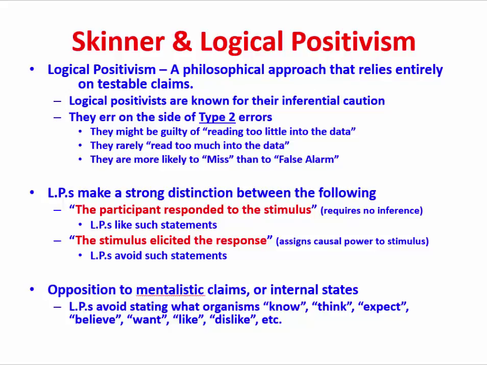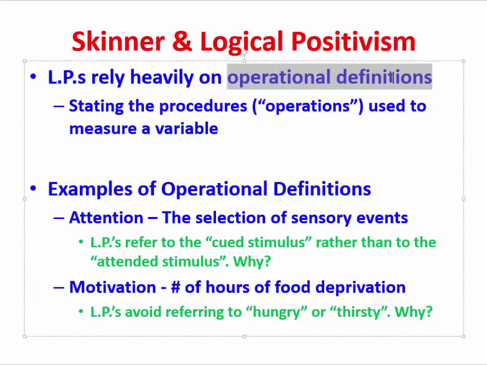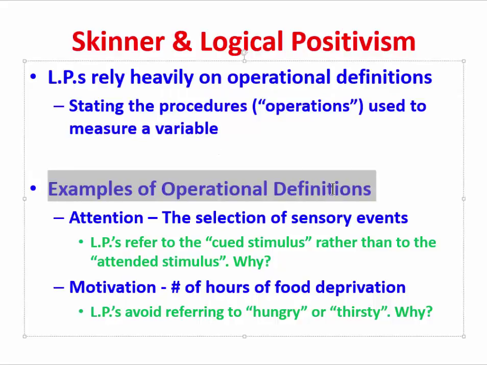Okay, so given this type of background that we now have on logical positivism, let's see how we can take this further and understand that logical positivists would rely very strongly on operational definitions. And we've talked about these before. This occurs when we're stating the procedures or operations used to measure a variable. So if we're going to be falsifying claims and testing claims, we'll need to get evidence, which means that we need to make measurements of all different varieties. So we need to state the operations that we're going to be using for measuring whatever variable might be of interest.